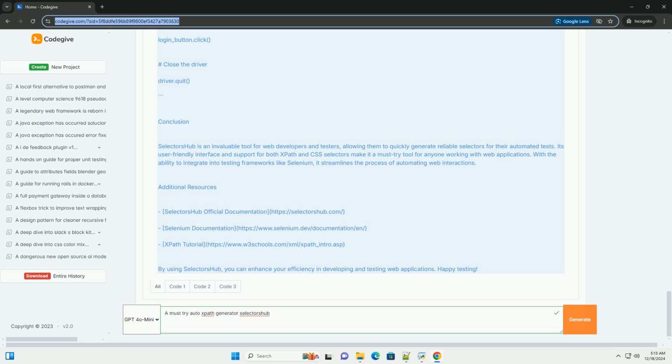Example: generating XPath and CSS selectors. Let's consider a simple example where we want to generate selectors for a login button on a hypothetical web page.